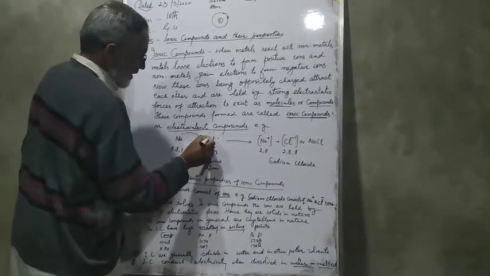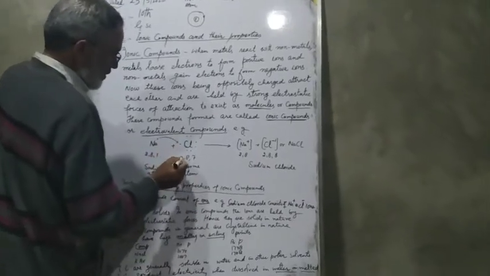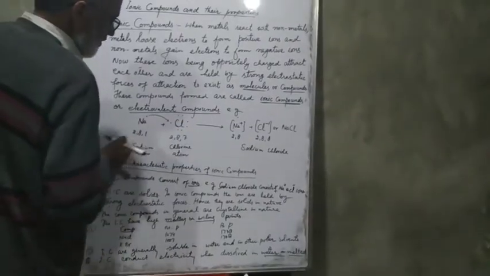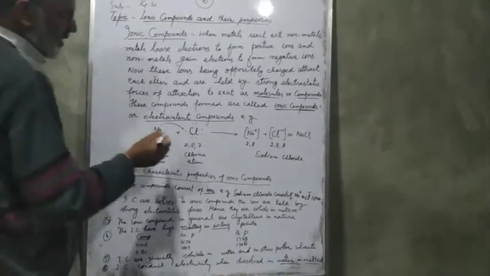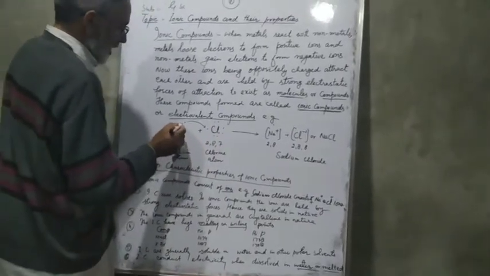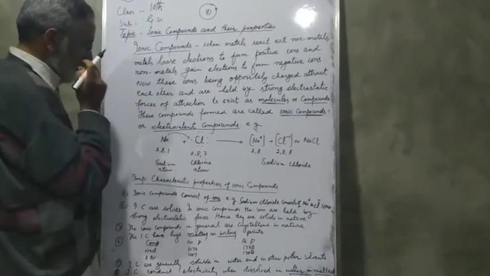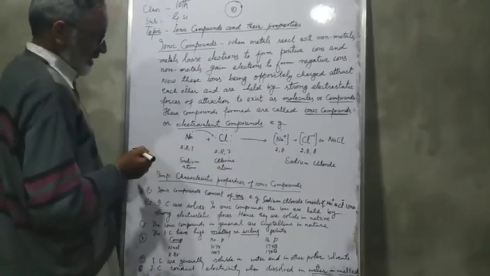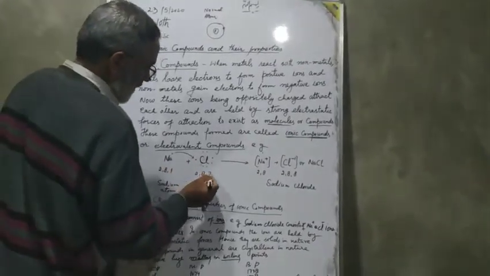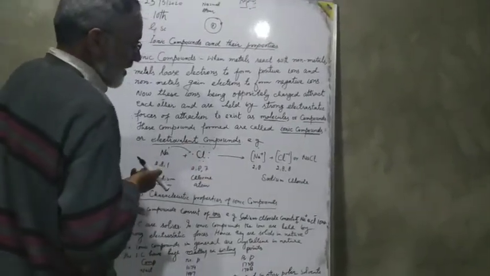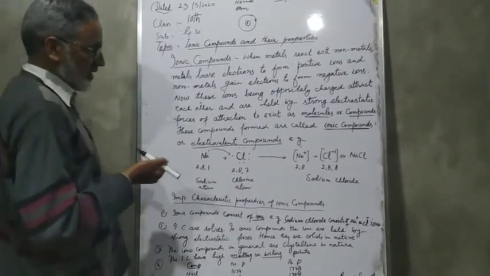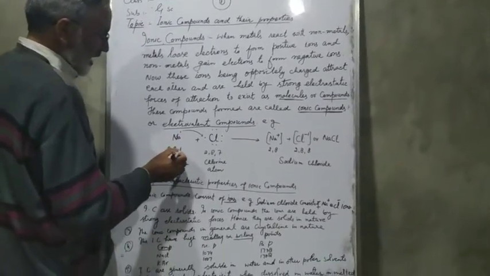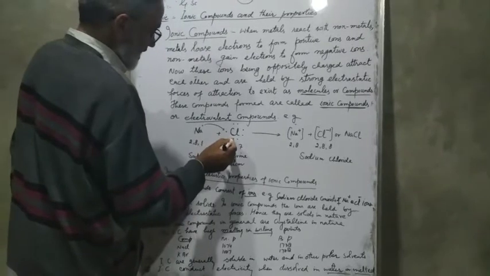And the electronic configuration of chlorine is 2, 8 and 7. It has 7 electrons in the outermost shell, but it needs 1 electron, and sodium needs 7 electrons. But it is impossible for sodium to gain 7 more electrons, and it is impossible for chlorine to lose 7 electrons because that needs a tremendous amount of energy, which is impossible for it. So sodium loses this electron and chlorine gains this electron.